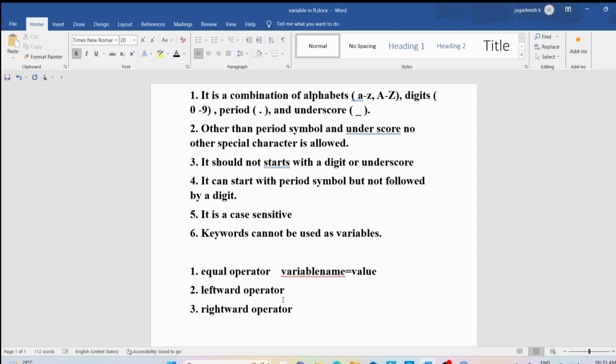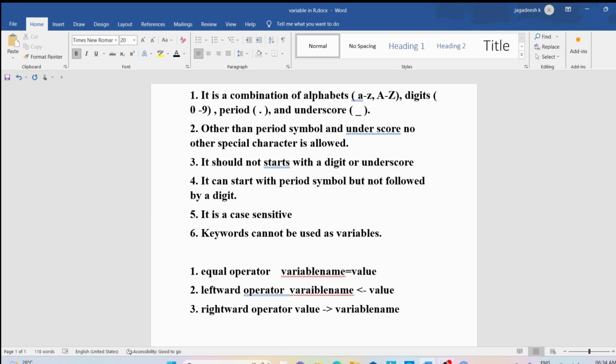And the next way is you can assign the value to the variable using the leftward operator. So you can provide the variable name and then the leftward operator and then the value. Like this also you can assign the value to the variable. Now let me discuss how you can assign the value to the variable using the rightward operator. You need to provide the value, then the rightward operator, and then specify the name of the variable. So these are the three ways you can assign a value to a variable in the R programming language.